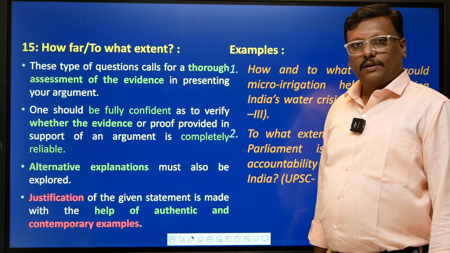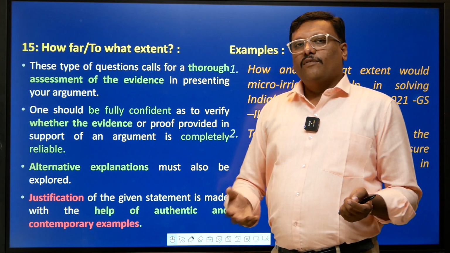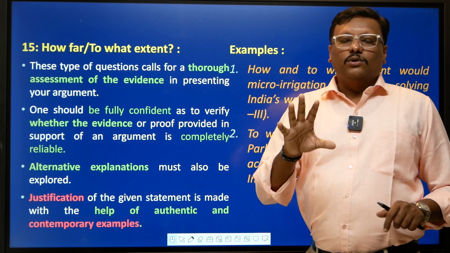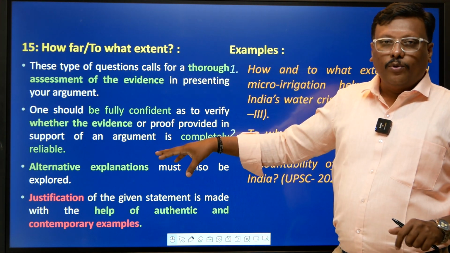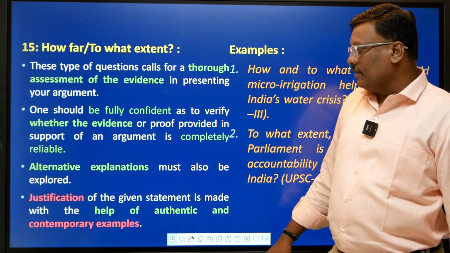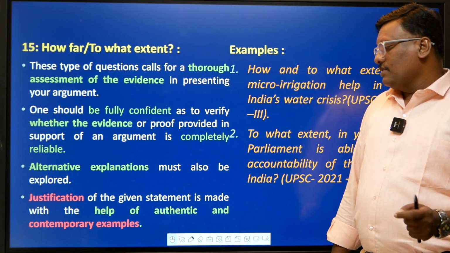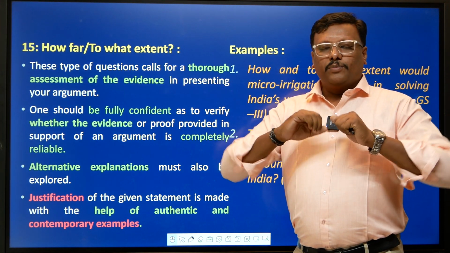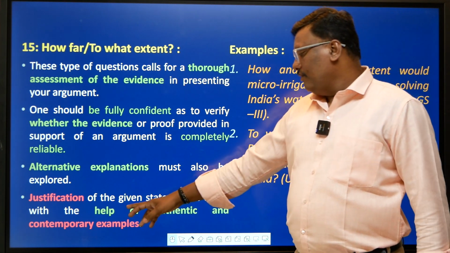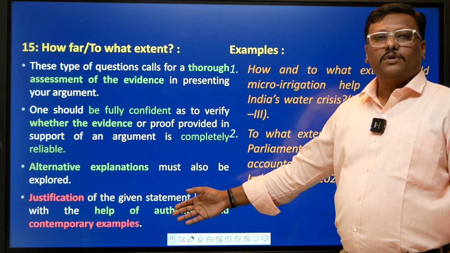So you should be fully confident to verify whether the evidence you have presented as proof is going to be accepted or not, in favor of the argument or against the argument. You have to be imposing your understanding or your viewpoint on the reader. That means you have to present your answers in a convincing manner. You can also provide alternate explanations, but justification should be done. What justification? That yes, I agree on this, I am providing the most authentic examples and arguments, and I justify the given statement with the help of your authentic arguments and examples. Most importantly, contemporary examples are going to be much more acceptable.